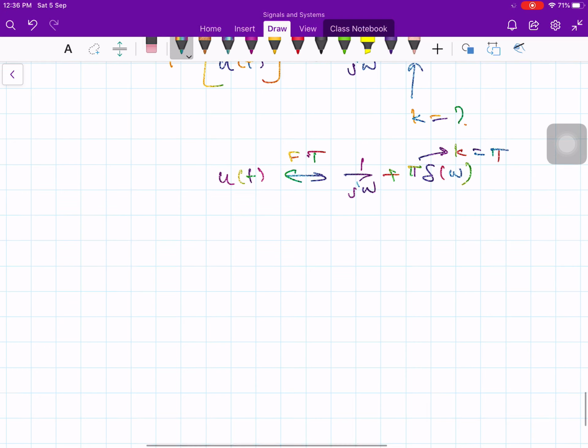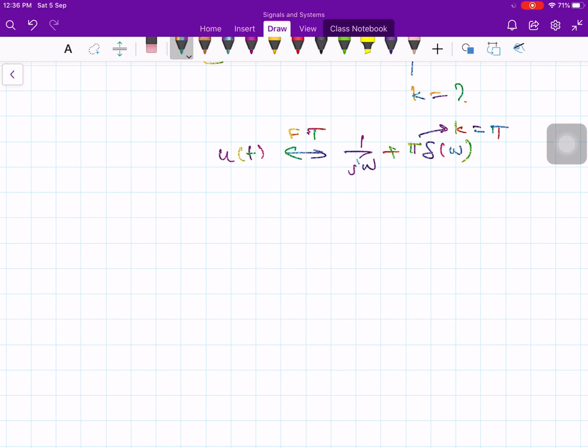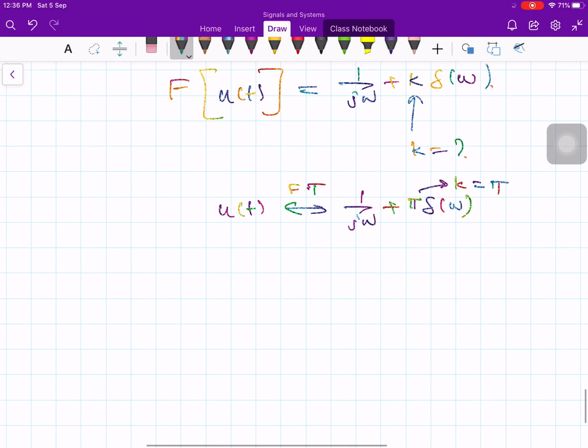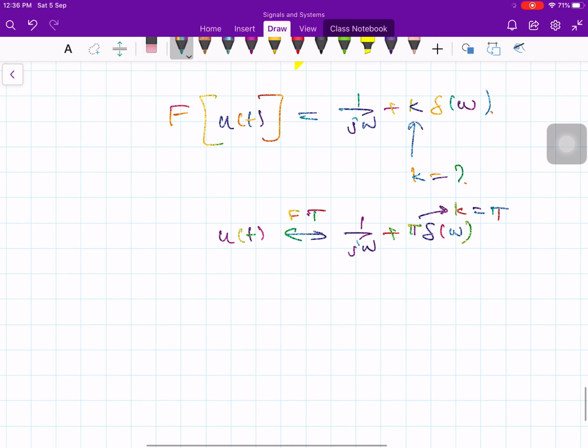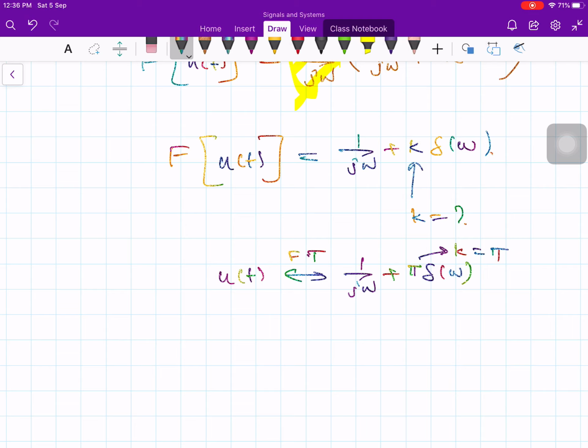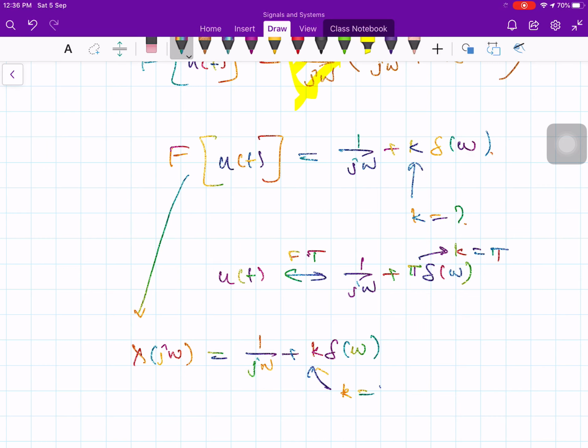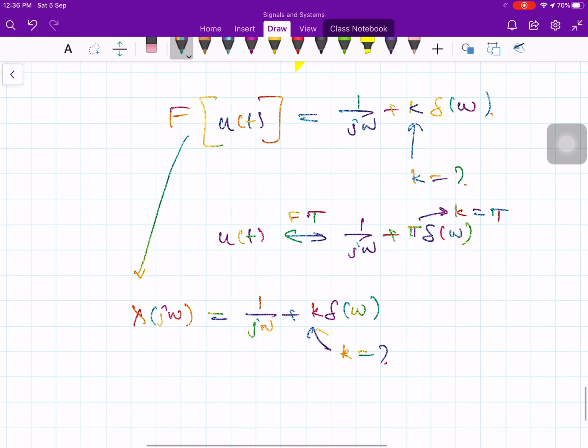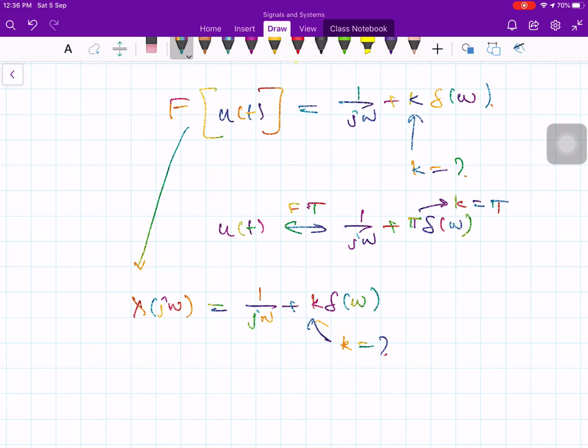Okay, now what you do is, let me denote this one as x of j omega. What is x of j omega? 1 over j omega plus k times del of omega, and we don't know what is the k value. Now we need to find out the k value. So how do you find out? One method is you find the inverse formula for this. What is the inverse formula?